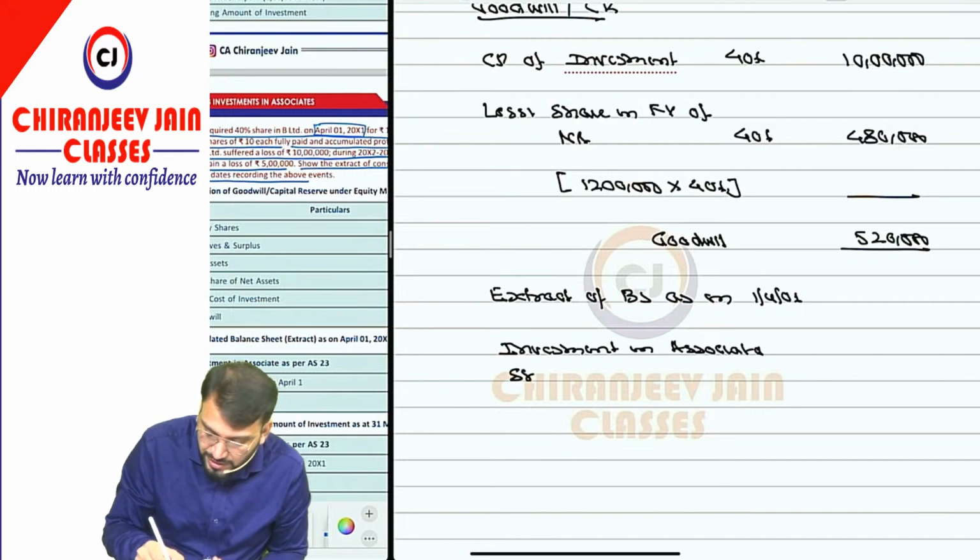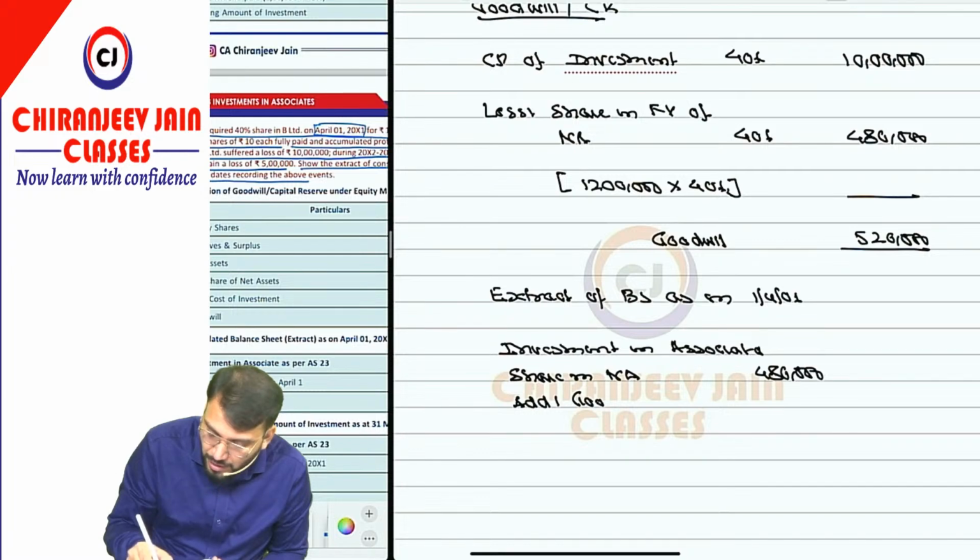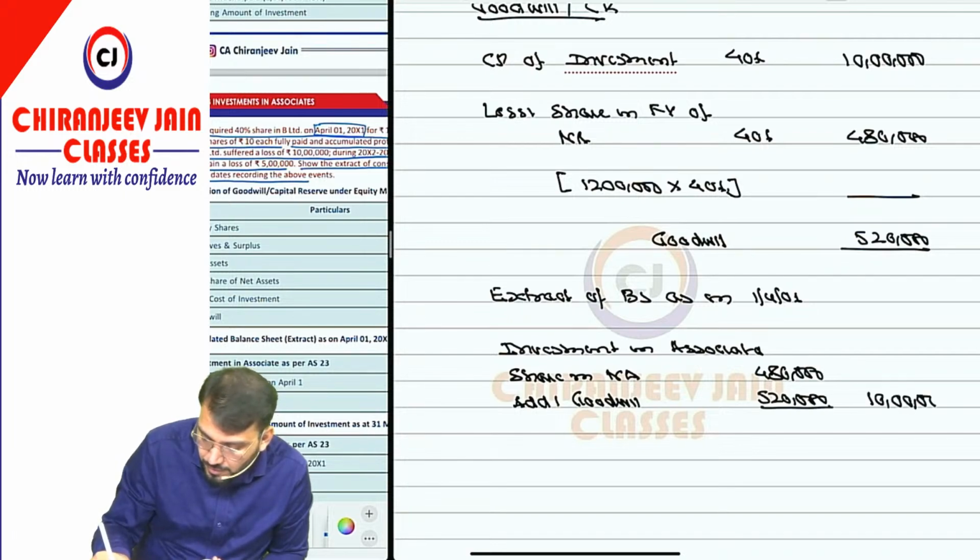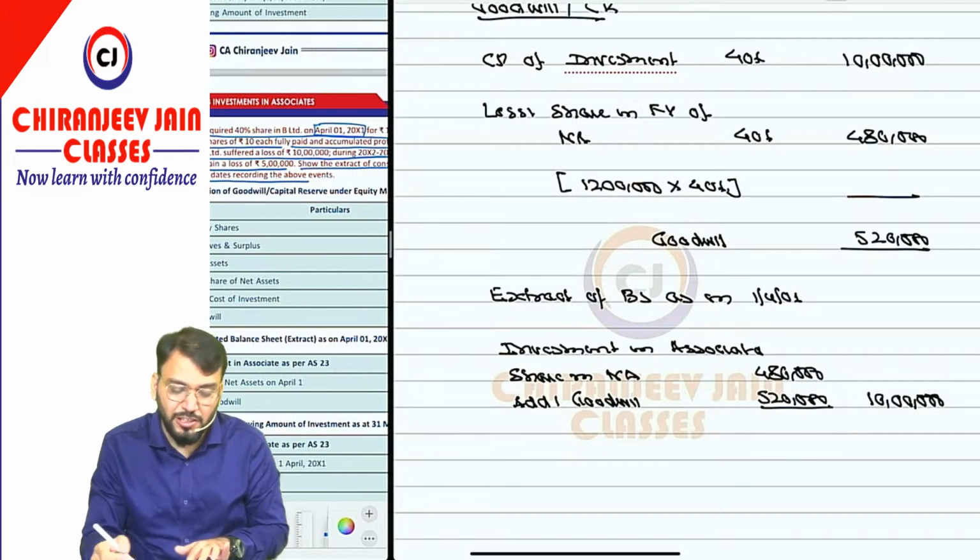The share in net asset is 4 lakh 80,000, and because goodwill is included in it, we add goodwill of 5 lakh 20,000, and the total cost price becomes 10 lakh. Got this point? This is only for disclosure purpose.